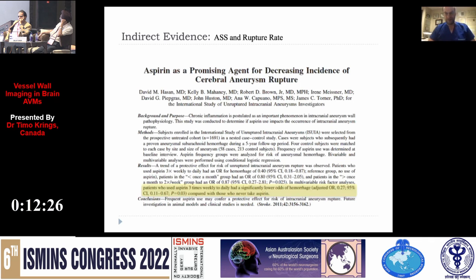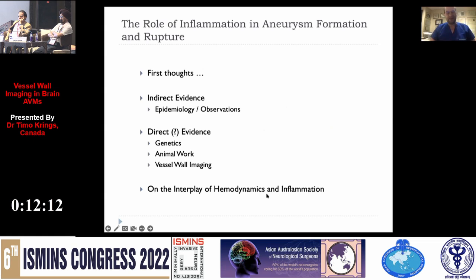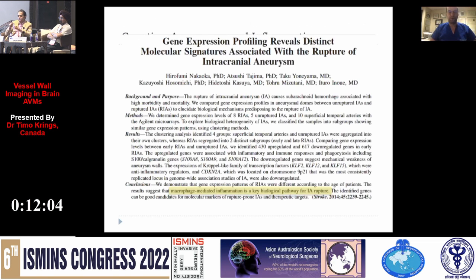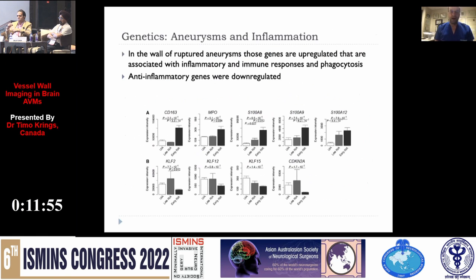From the ISUIA study, we realized that an anti-inflammatory treatment, i.e. aspirin, would allow us to decrease the number of subarachnoid hemorrhages. Well, this is indirect evidence. What about direct evidence of the interplay between inflammation and aneurysm rupture? We know from genetics that in ruptured aneurysms, genes that are pro-inflammatory are upregulated, whereas anti-inflammatory genes are downregulated compared to unruptured aneurysms.